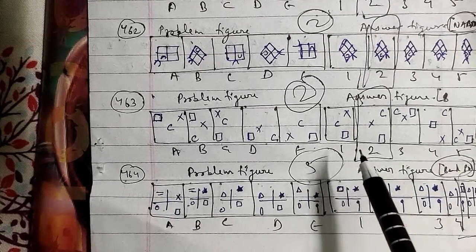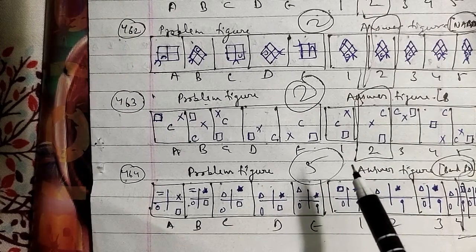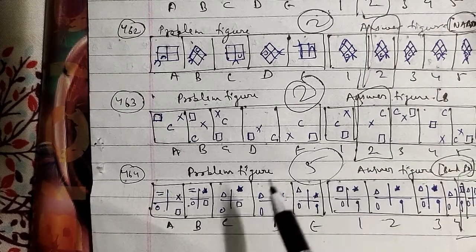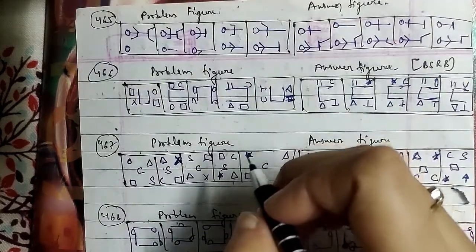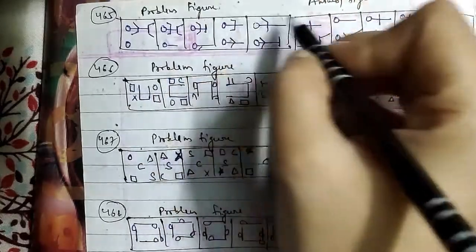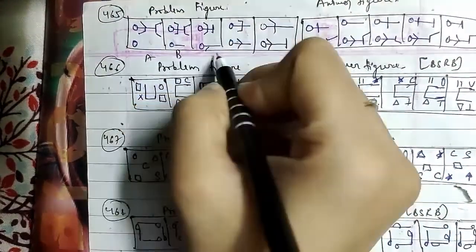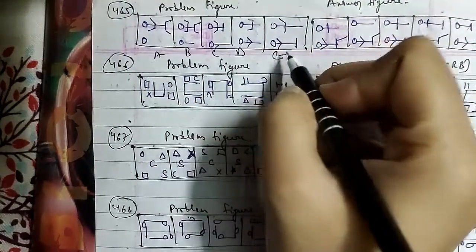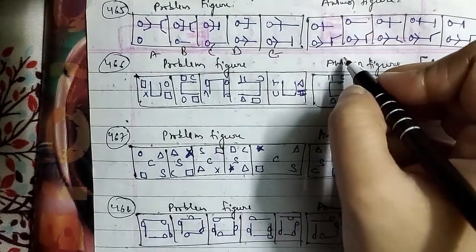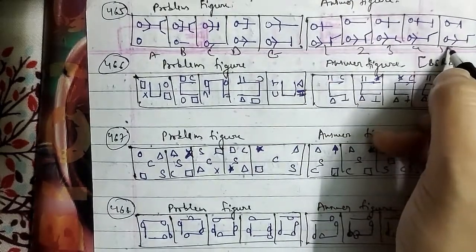Let's go ahead with another one, that is the 465th question of the session as well. So let's go ahead with this, and the figures we have are as follows. Here we have the 465th question of the session. These were the problem figures and these were the answer figures as well. This is named A, B, C, D and E, and here it is 1, 2, 3, 4 and 5 as well.